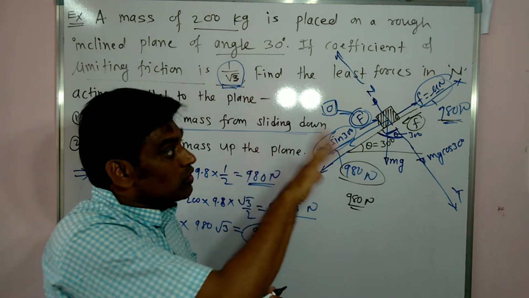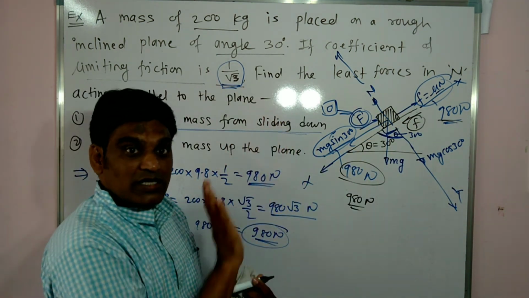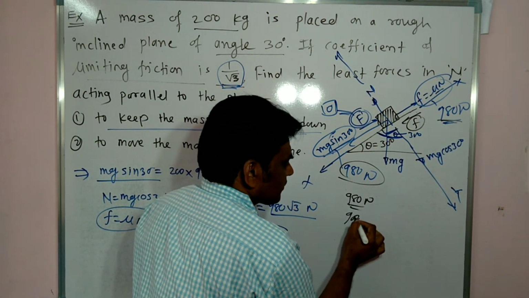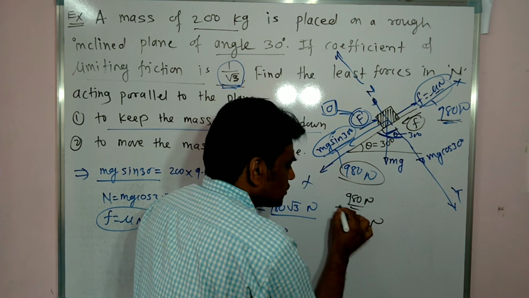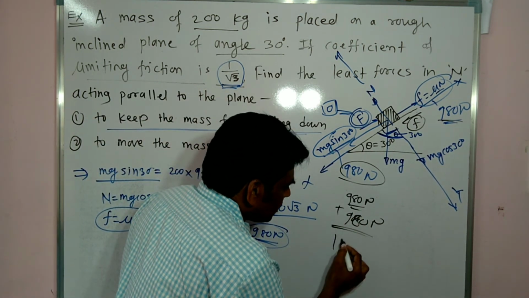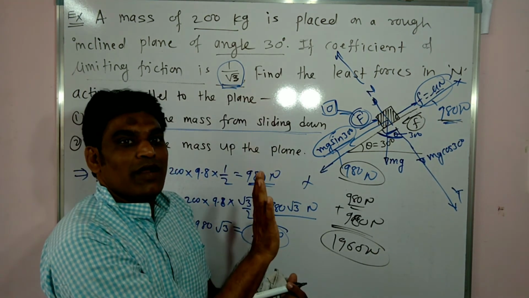Again we have to overcome that force also, because we have to lift the body in the upward direction. So this 980 plus this 980, these two forces we have to overcome. This comes to 1960 Newton. So we have to apply 1960 Newton.